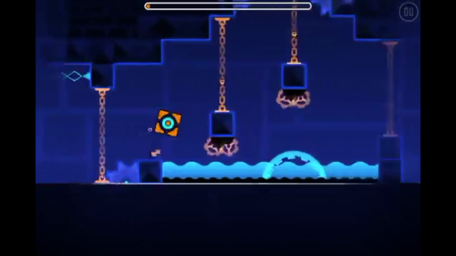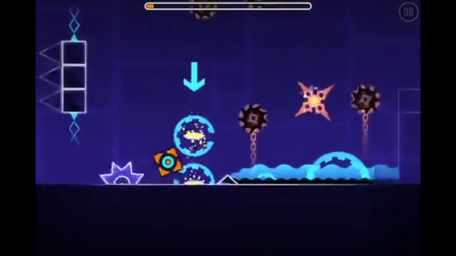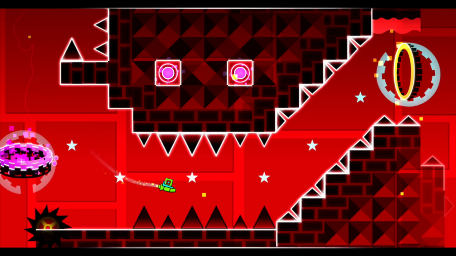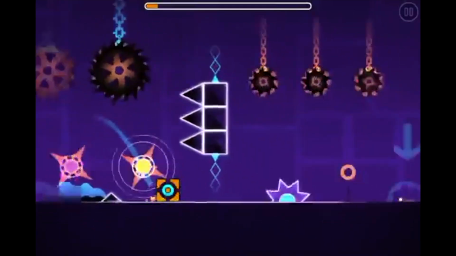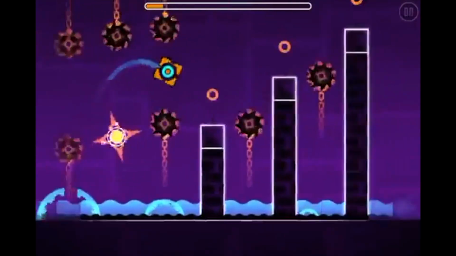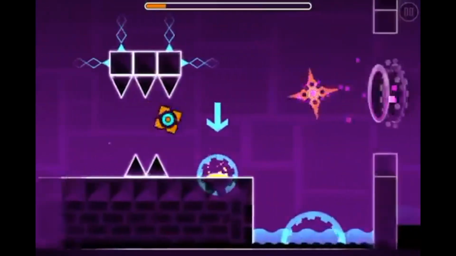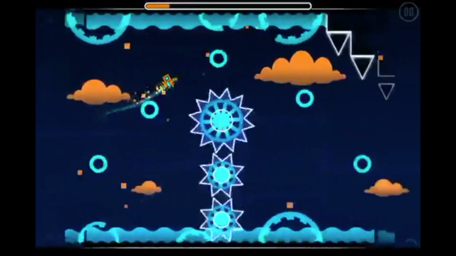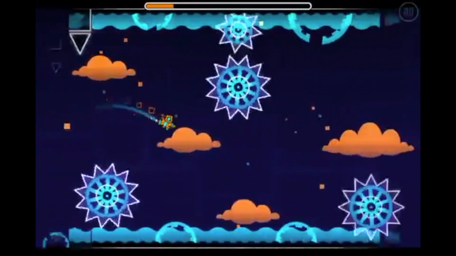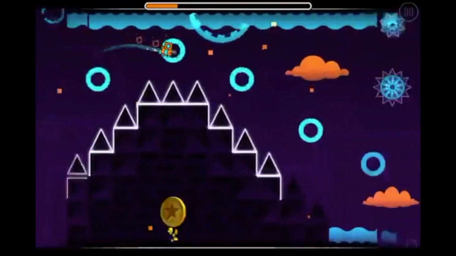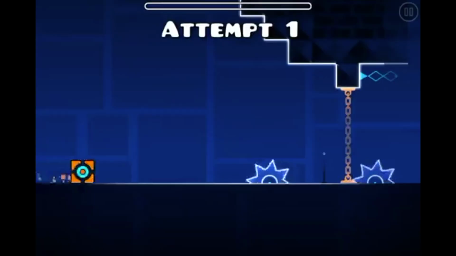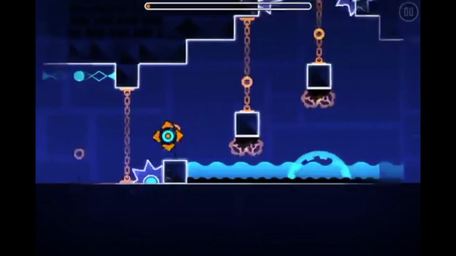Update 1.6. In 1.6, the first official demon level was added to the game, named Club Step. This was a real challenge for people, especially people who were not very good at the ship, since Club Step had many very difficult and tricky ship sections. There were lots of trolls where you would think you had to go in one spot, but then there were fake spikes that tricked you, and you actually had to go in the path where the spikes were that looked more dangerous.